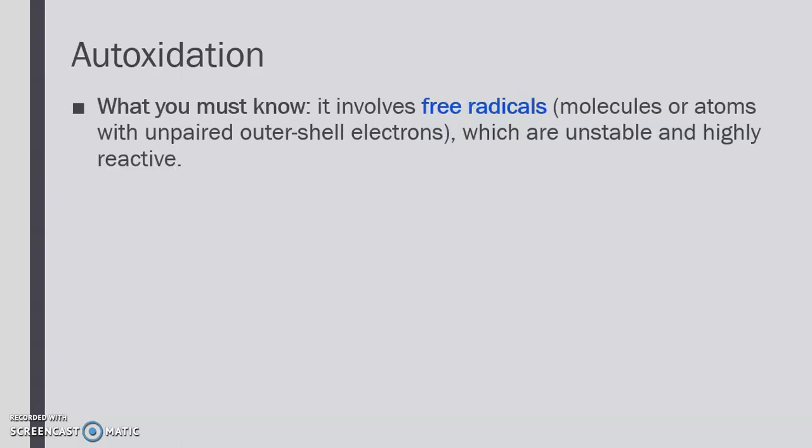Okay, so the process of oxidation, we call it auto-oxidation. What happens is that under sunlight and UV light, the oxygen will attack the carbon-carbon double bond, breaking that double bond into a charged particle and a free radical. So what are free radicals?